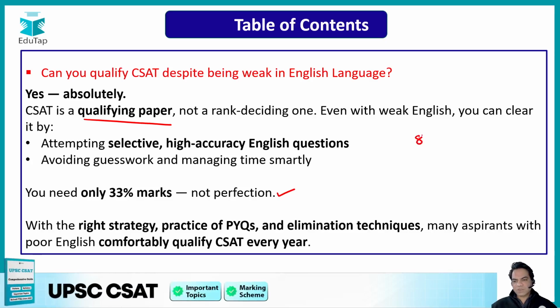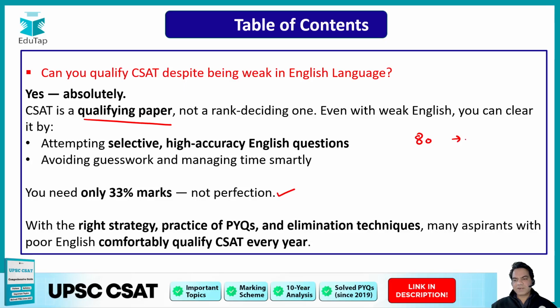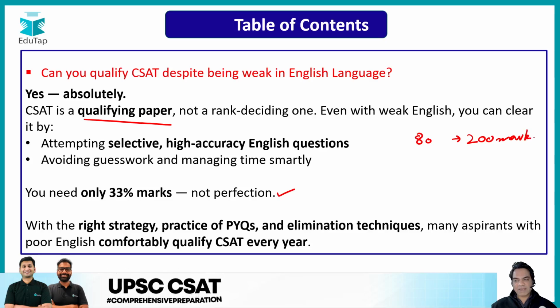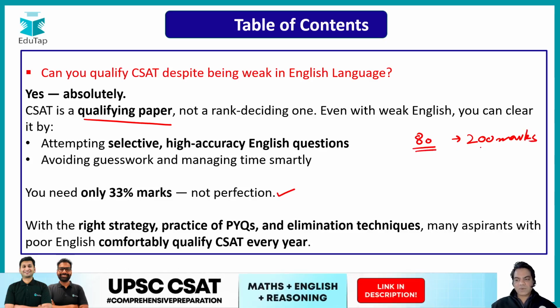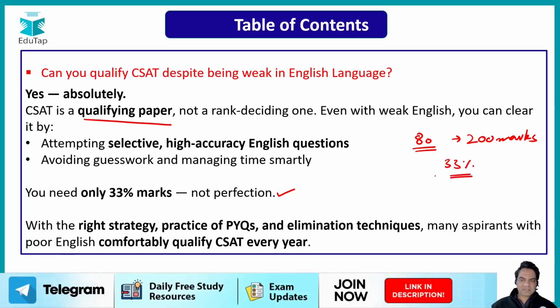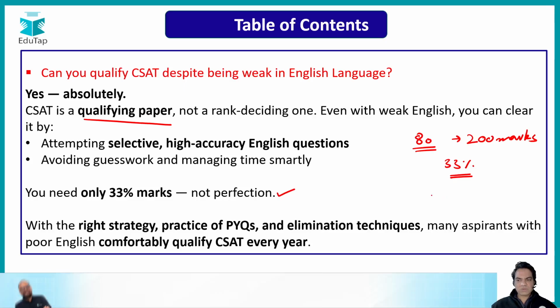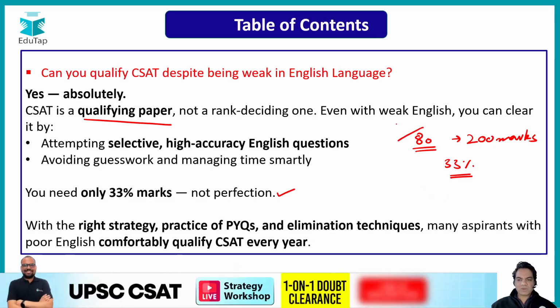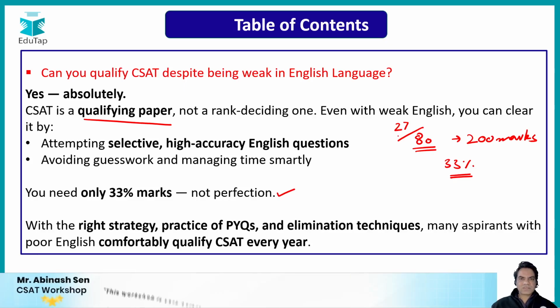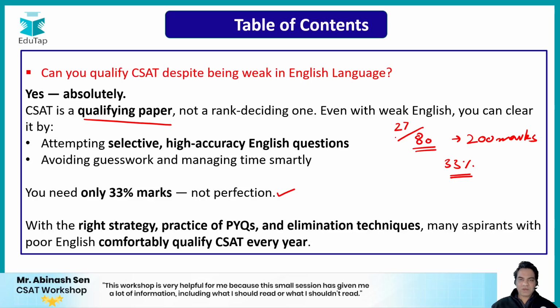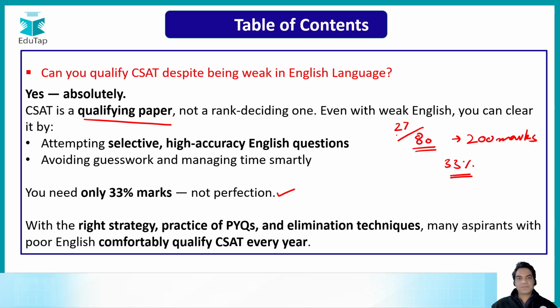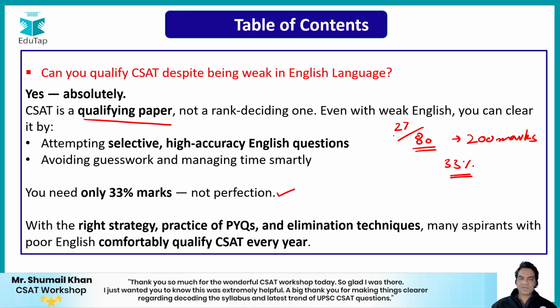Now, I hope you know CSAT is a qualifying paper. There are 80 questions which are worth 200 marks. Every question is for 2.5 marks, and there is negative marking as well. Now, guys, you need to get only 33% marks out of 200. So that is 68 marks. To get to 68 marks, you just need to target 27 questions. You need to get 27 questions correct out of 80, which is just 33%. So guys, 27 questions is not a big task, but you have to be wise, you have to be smart, and you need to build up on your preparation. So you should be ready for surprises.